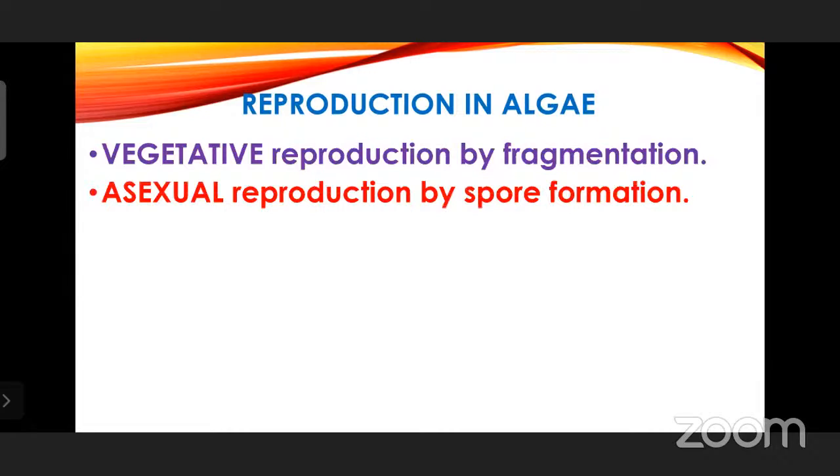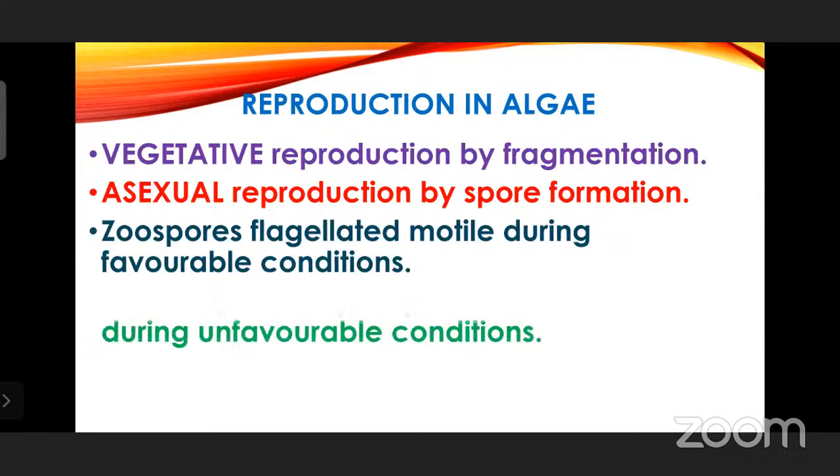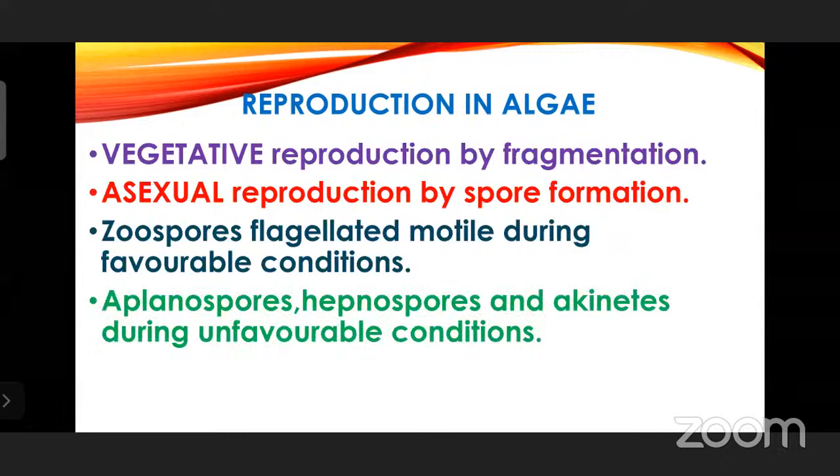Next, asexual reproduction by spore formation. Spores are going to get formed, asexual spores within the cell, and they are going to get liberated. Next, zoospores. Zoospores means they are having flagella. That's why they are called zoospores. Flagellated, motile. Motile means movable, during favorable conditions. And in this asexual mode of reproduction, apart from zoospores, we also have other 3 types: aplanospores, hypnospores, and